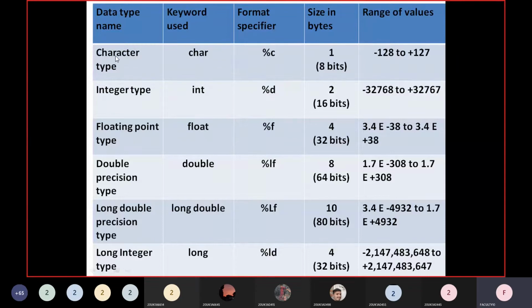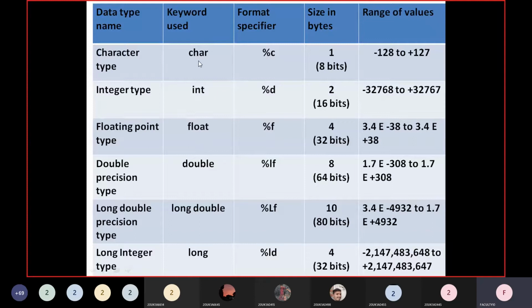Okay, so the character type here occupies 1 byte. That means the compiler allocates memory based on the data type only. Please remember how the compiler allocates memory. It understands how much memory should be allocated for a variable, and that is dependent on the data type of the corresponding variable.